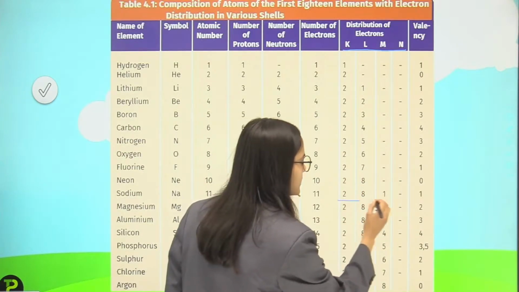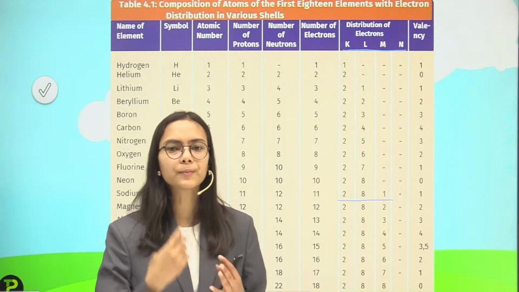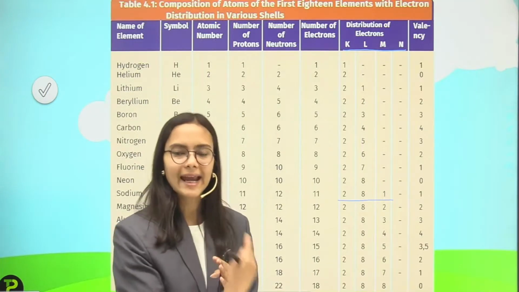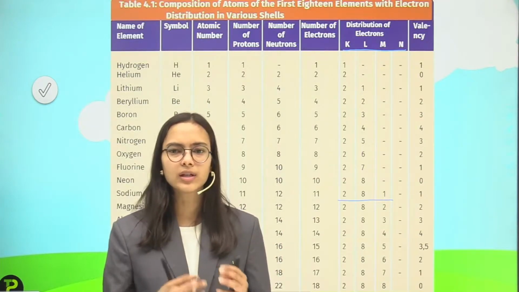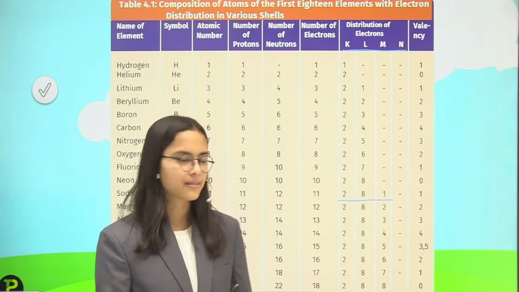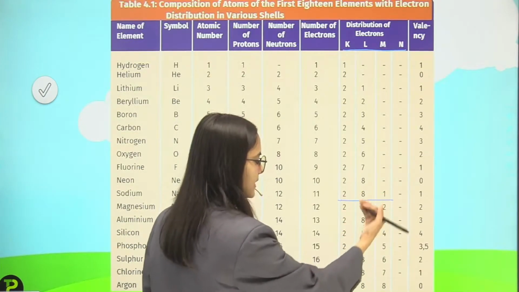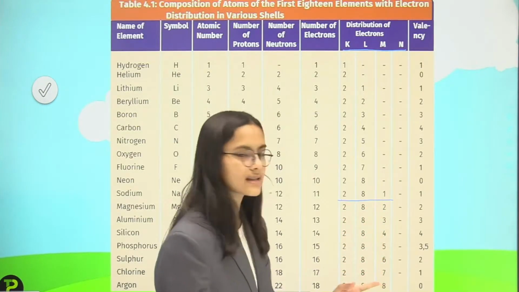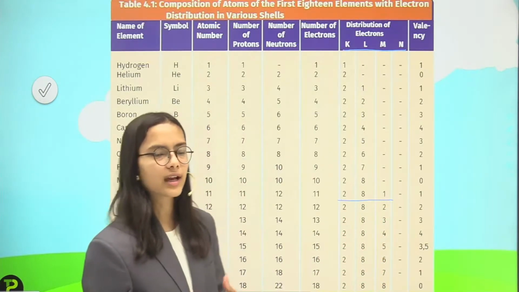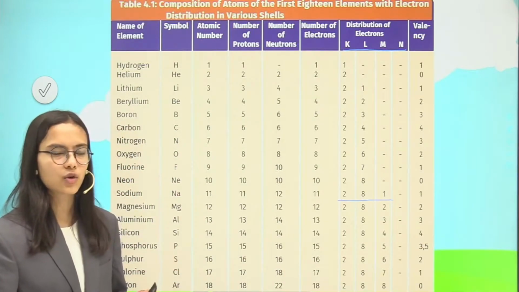Now here, see this. If we get 11 electrons, what will we do? 2 electrons in the first shell, 8 electrons in the second, and then 1 electron, because in the second shell only a maximum of 8 electrons can be accommodated. So 2, 8 and 1, and then this pattern follows again, like 1 more electron is added and the third shell is also getting filled up. So this was the electronic configuration of the first 18 elements.